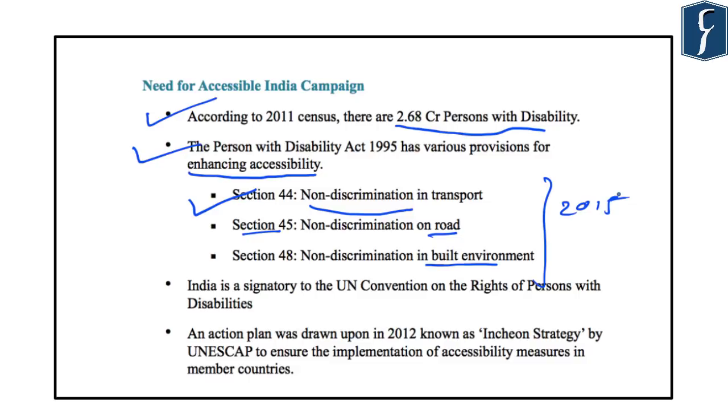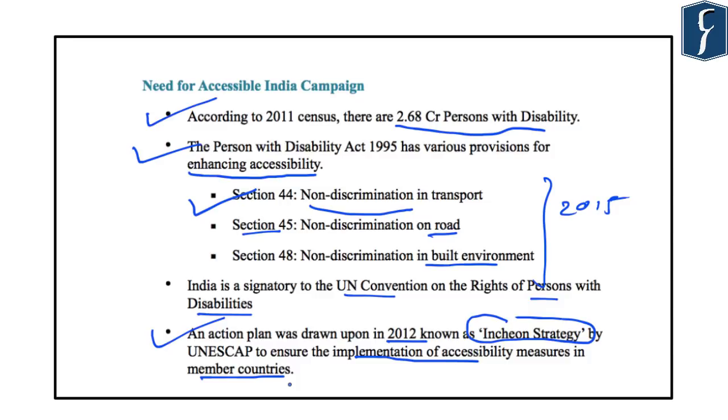Besides this, India is also a member of the important international convention related to disabilities, that is the UN Convention on the Rights of Persons with Disabilities. And as India is a signatory to this convention, it was the responsibility of India for making the government buildings, transport, and ICT accessible to persons with disabilities. And also, an action plan was drawn in the year 2012, which was known as the Incheon Strategy by the UN ESCAP body. And this aimed at ensuring the implementation of accessibility measures in the member countries. So, accordingly, India started this Accessible India campaign in 2015 based on all these conditions.